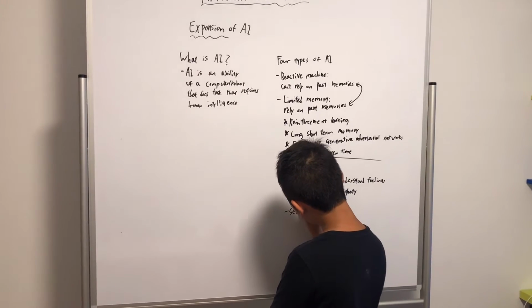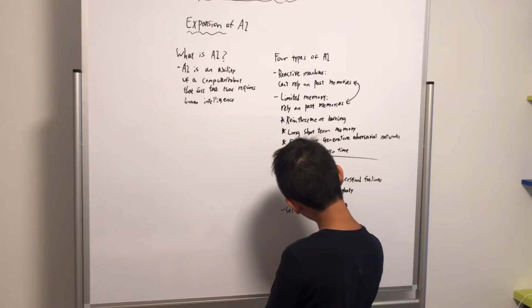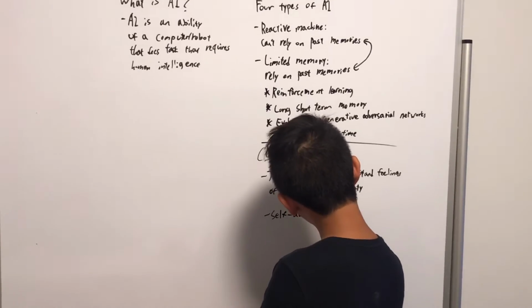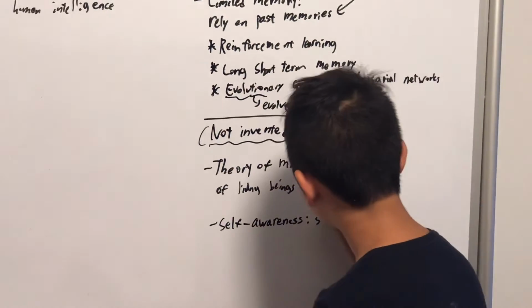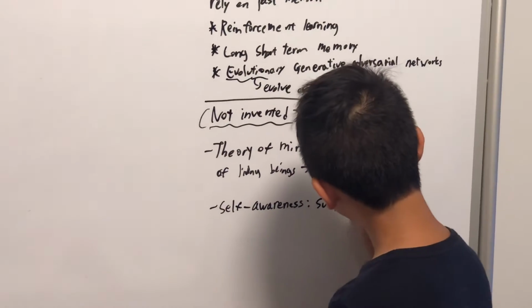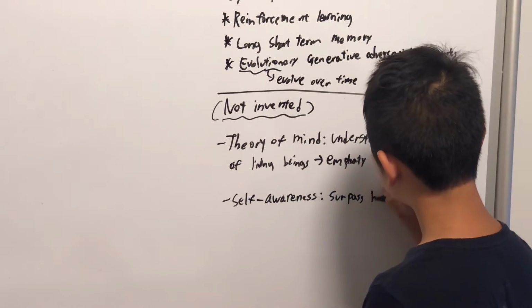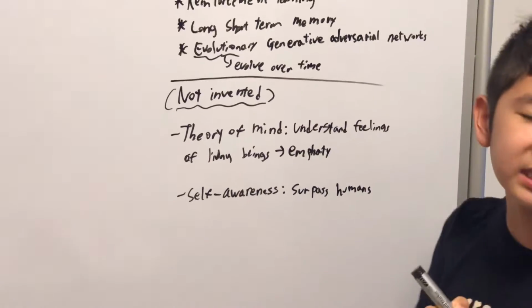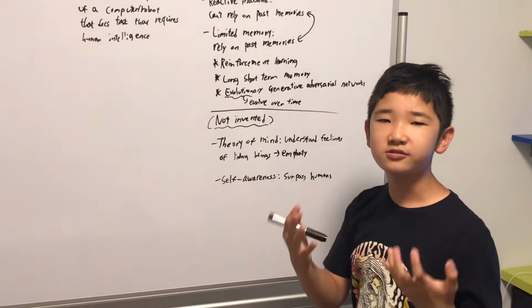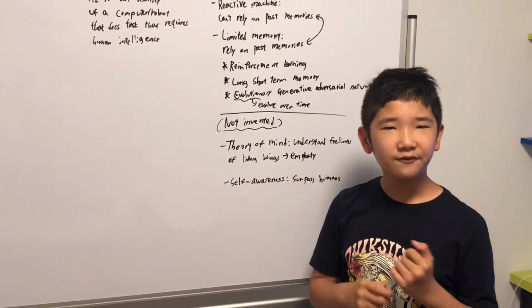Now the last one, self-awareness. This is scary. Self-awareness means that they surpass human beings. Surpass means that they take over or win against humans. So this means that they can be the same as humans or even better than them. It means that they have consciousness.